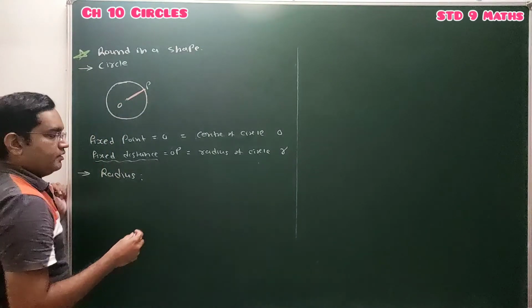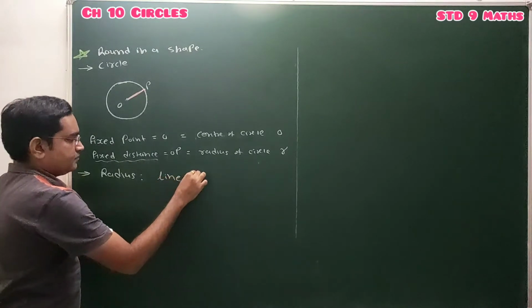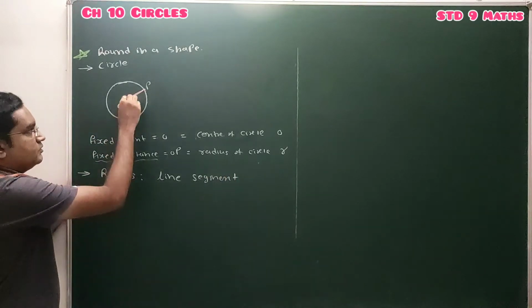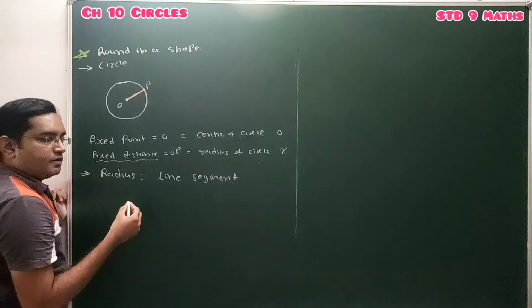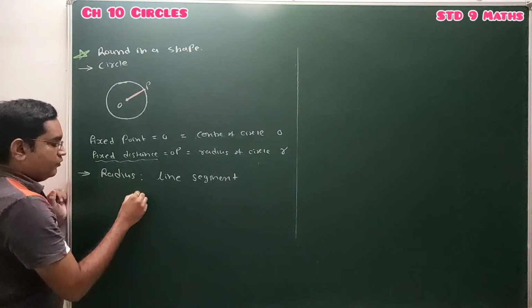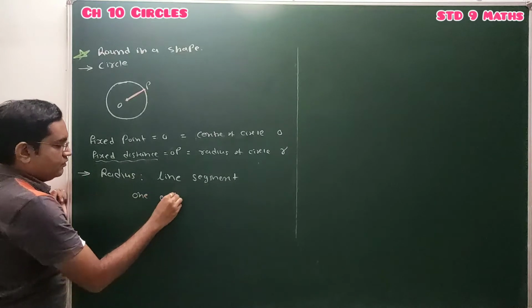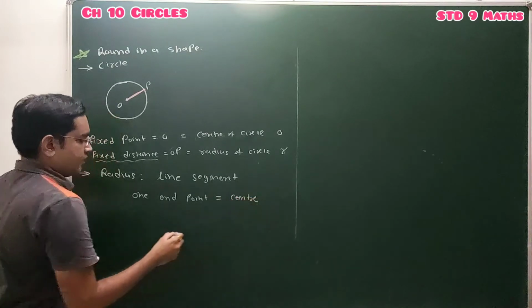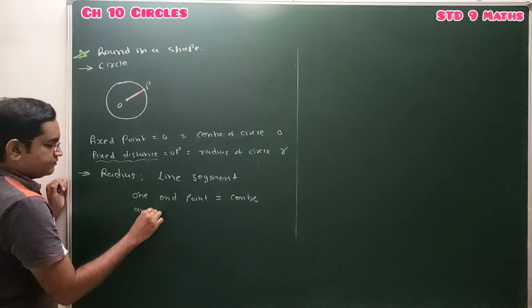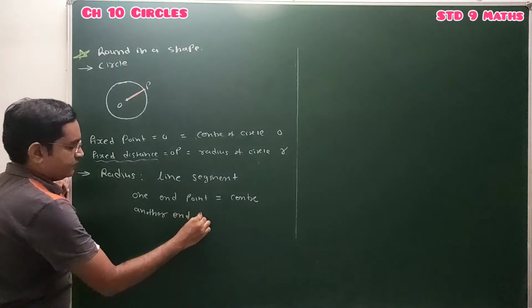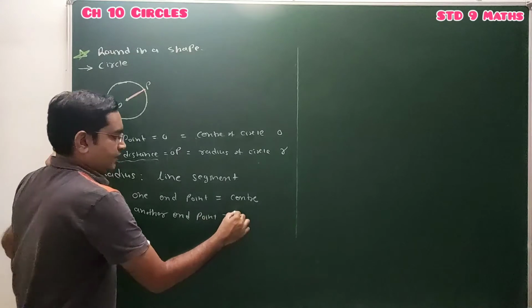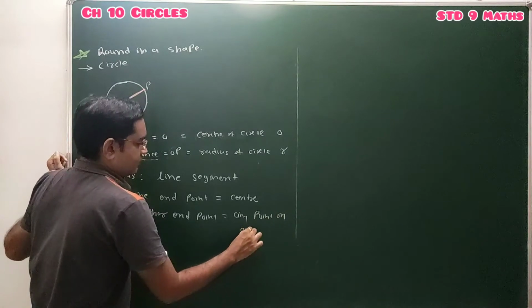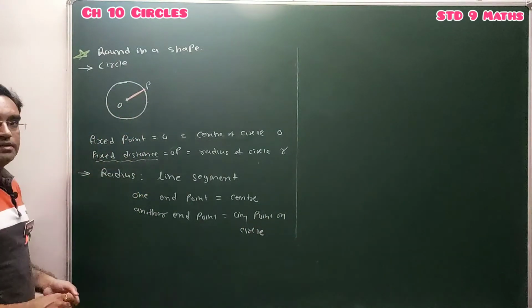So the radius of the circle is the line segment whose one endpoint is the center of circle, and another endpoint is any point on the circle.